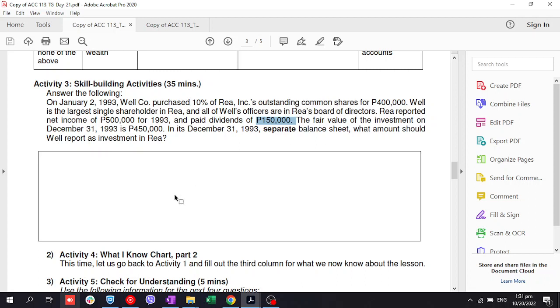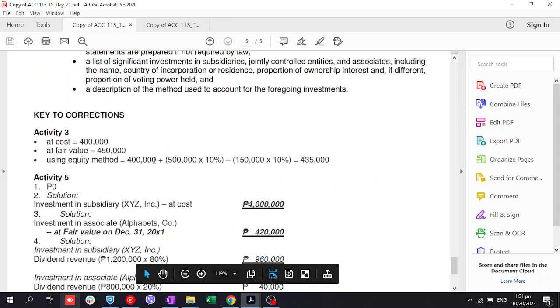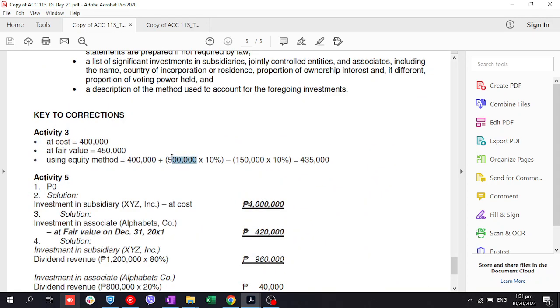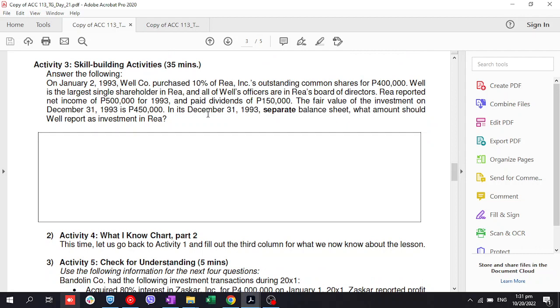Under equity method, di ba, naturo ko naman paulit-ulit. Ang income nila is magi-increase yung value ng investment mo, tapos yung dividends naman na ibibigay nila is treated as return of capital. So, tingnan natin yung solution. 400 yung initial cost, tapos 500,000 na net income ng company times 10% kasi yun yung share mo sa kita niya, minus mo lang yung 150,000 na dividends paid nila, pero 10% lang sa'yo. So, ang total is 435,000. Easy, di ba?